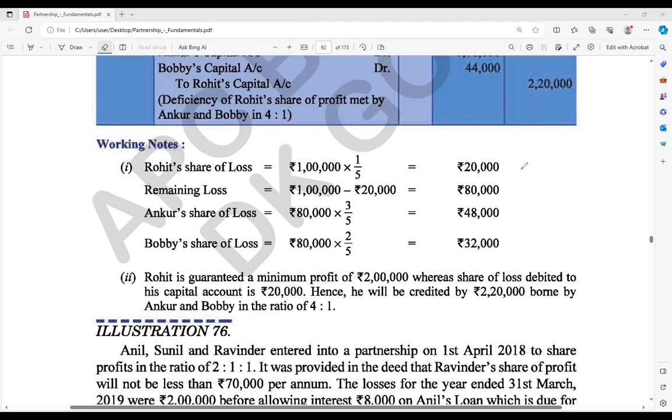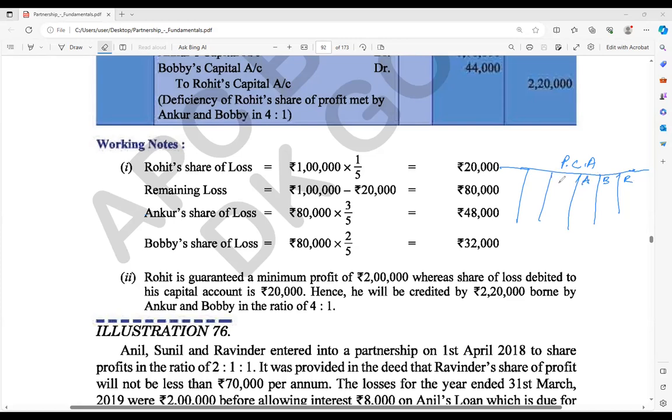If I am distributing this loss, this is the partners' capital account. Here, 3 partners are there. If any profit part is coming, it comes on the credit side, and if it is a loss part, it comes on the debit side. Now think about it, this is the loss, correct? I am thinking this is partner A, the name given was Ankur, right? Bobby and Rohit. Okay.